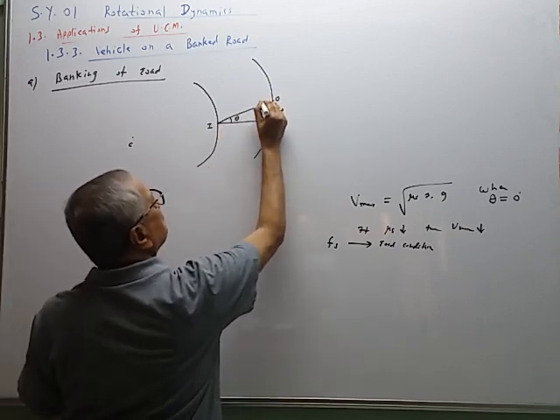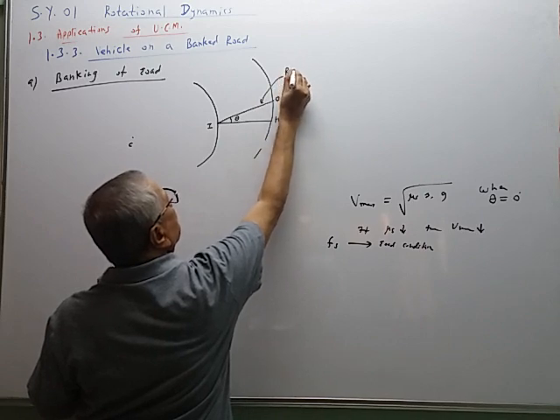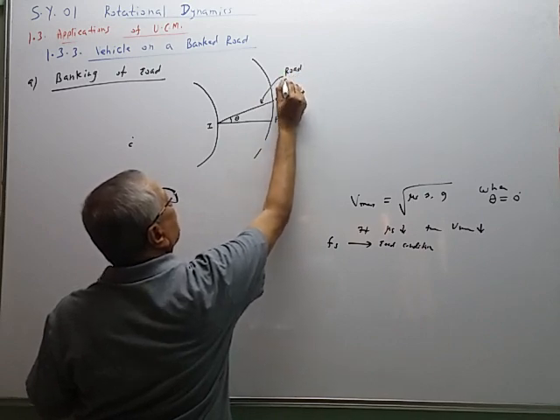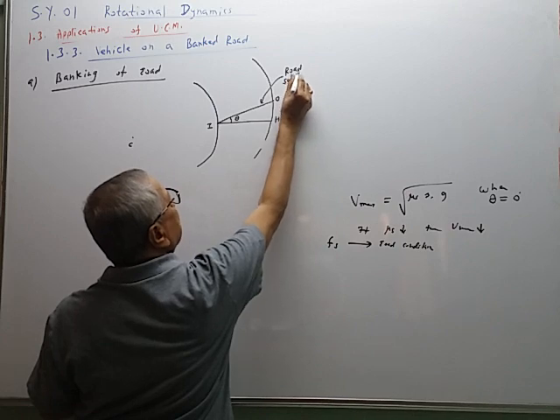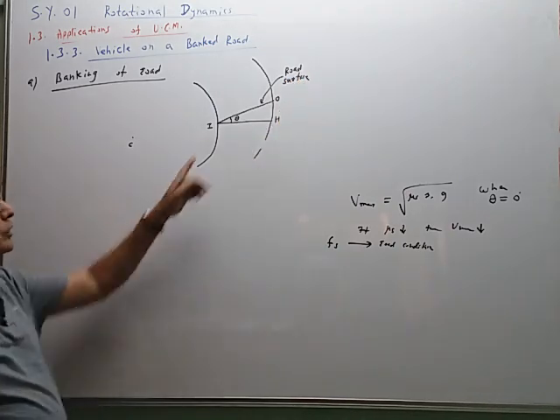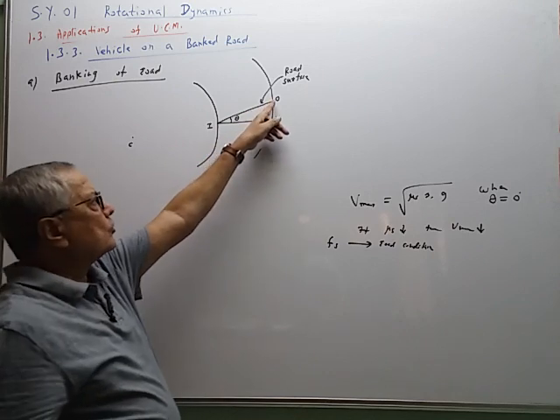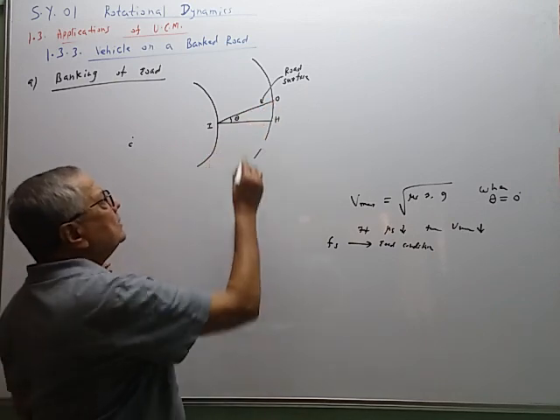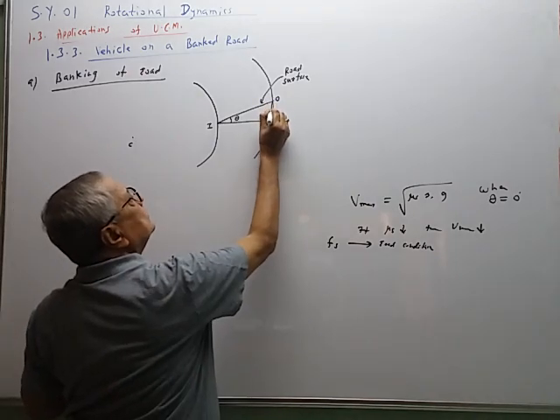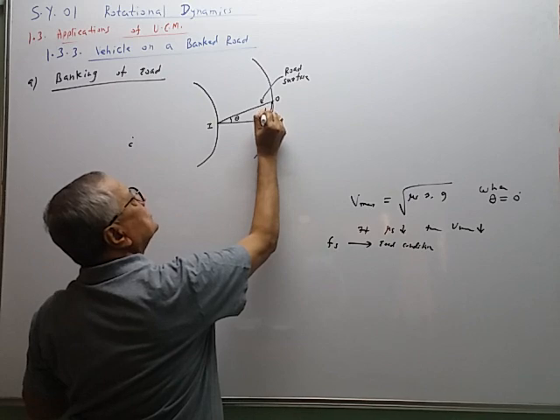O for outer edge. This is the road surface. So road surface is kept inclined by some suitable angle with the horizontal. The outer edge of the road is raised by some height. This is called height h.